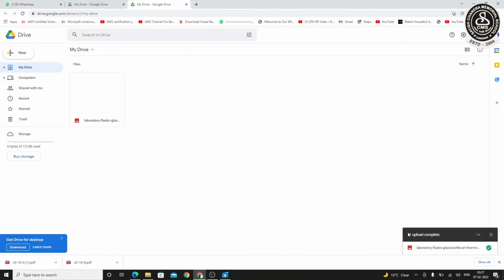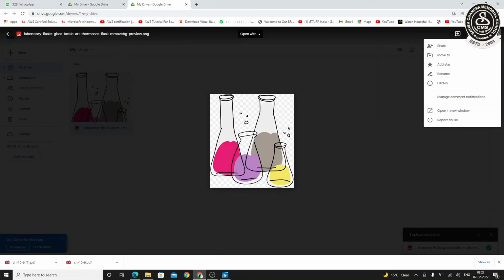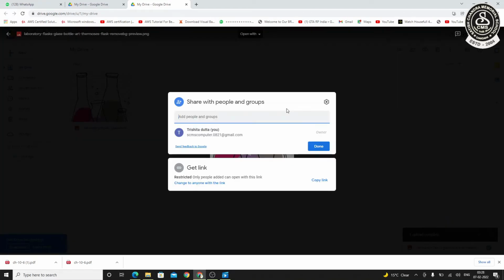Now it is showing uploading one file. Yes, it has been uploaded. So this is my file which I have just uploaded. Now you can open this file. You can click on these three buttons and then you will have this share option. Now click on that. It is asking for people or groups. Also, you can copy the link and then share that link through mail.